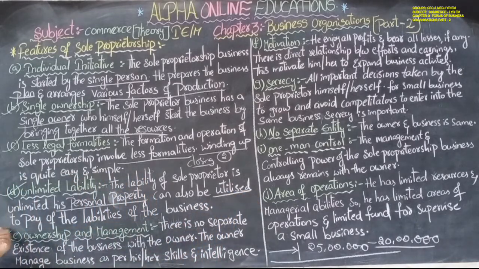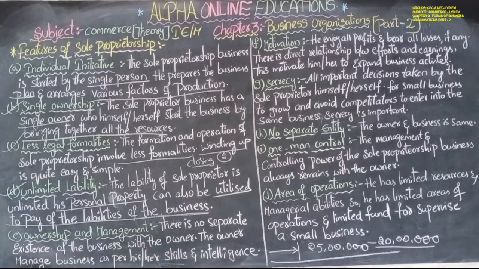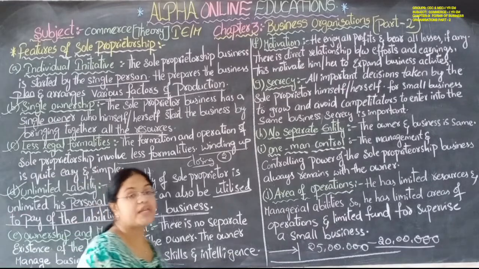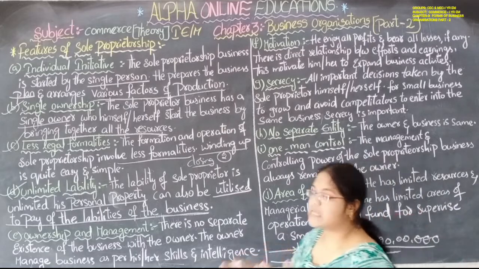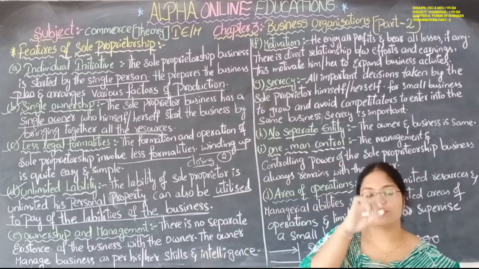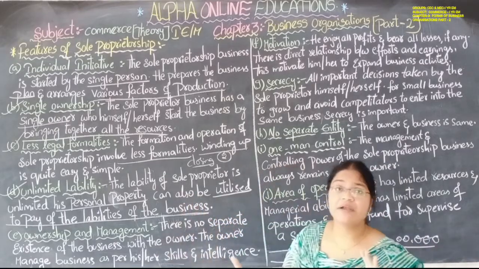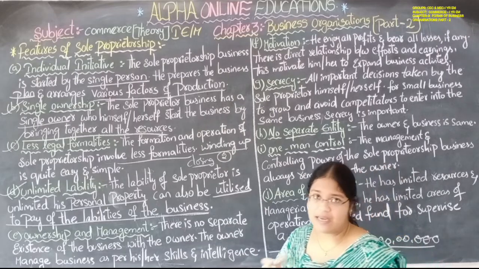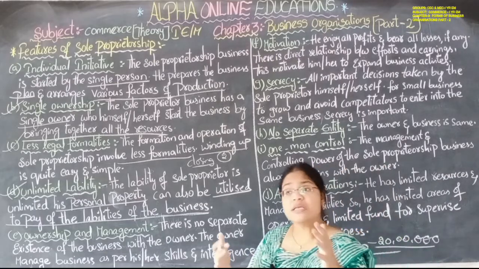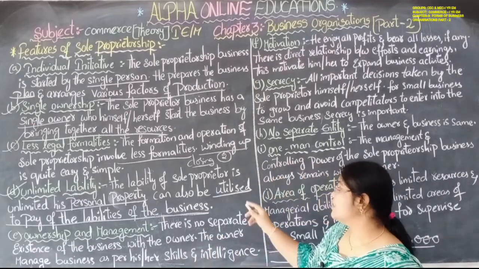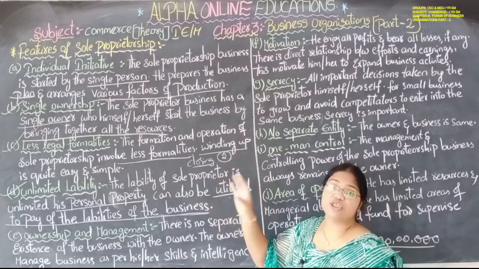His personal property is taken to pay the liability of the business. So the liability is unlimited. Means if there is a loss, his personal property is also taken. If the amount he is paying in settlement is not enough to settle the liability, at that time the personal property of the sole proprietor is also taken to clear all the dues, whatever the dues are in the sole proprietorship business.